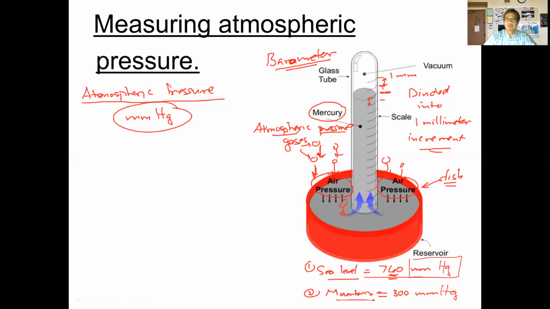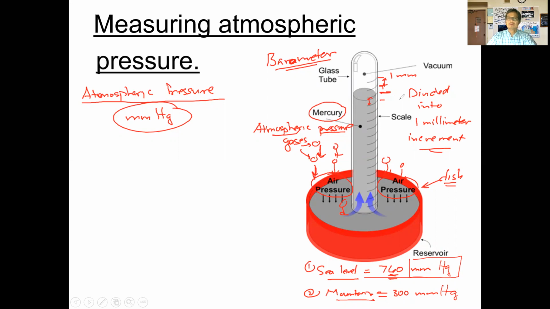It takes advantage of the density of mercury. Okay? And so here we have what's called a mercury barometer. With this particular mercury barometer, we have mercury filling this bowl here, the atmosphere, the gas particles around this dish of mercury, and we have a tube here, and a column of mercury that sits inside of this.